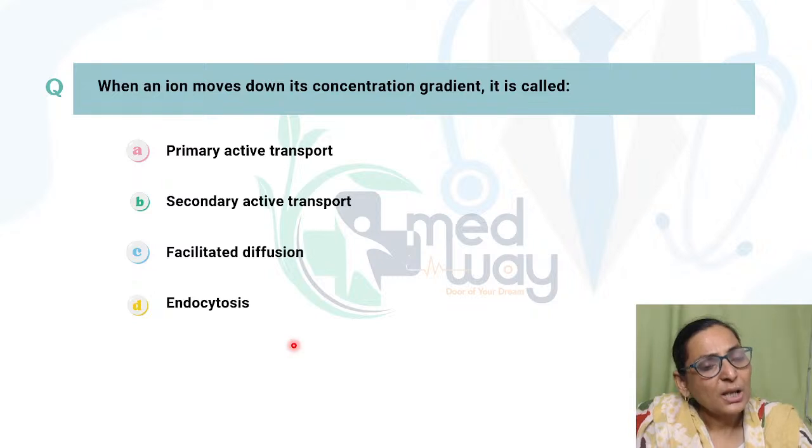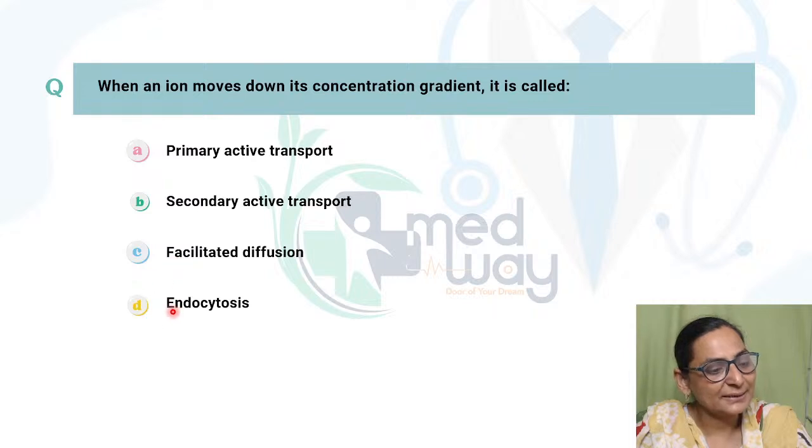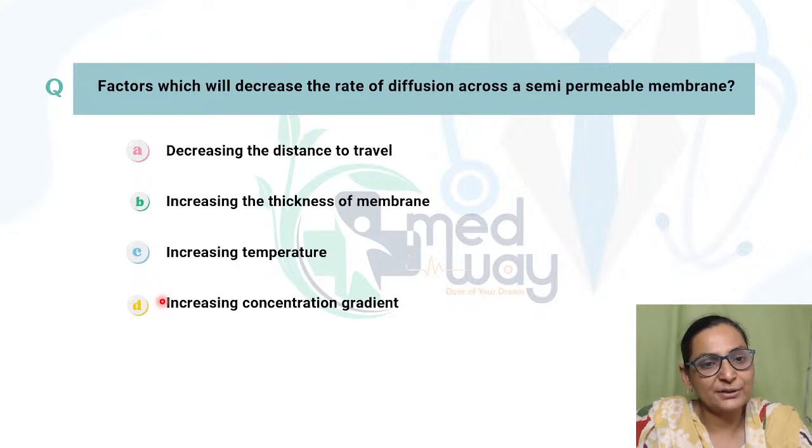Yes, so when the ion moves down its concentration gradient, this is an example of diffusion, a kind of diffusion which is passive. Passive means you do not require energy. So in the examples which are given, like the primary active transport, the secondary, the facilitated and the endocytosis, it is the facilitated diffusion which is passive. That means it does not require energy because the substances are moving down their concentration gradient. So the correct answer is facilitated diffusion.